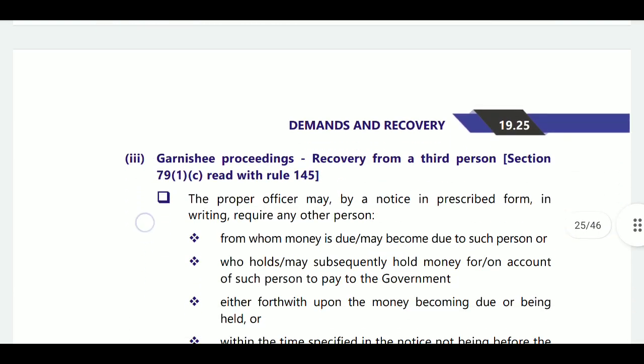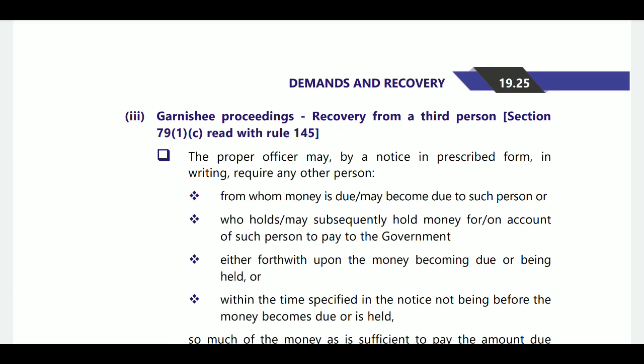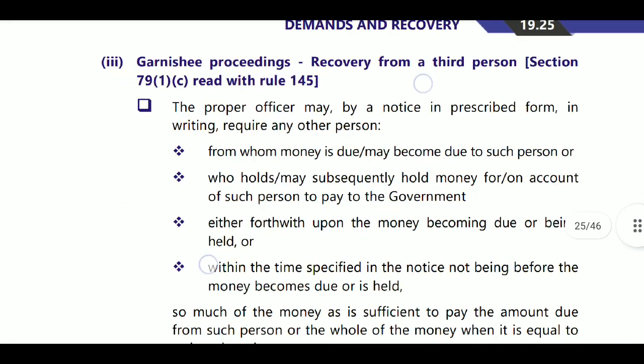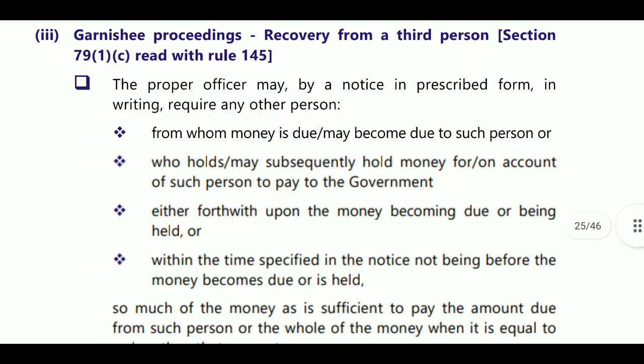Next, garnishee proceeding. Recovery from a third person. The proper officer may, by notice as prescribed in writing, require any other person from whom money is due or may become due to such person, or who holds or may subsequently hold money on account of such person, to pay it to the government. So they will ask the third person also.